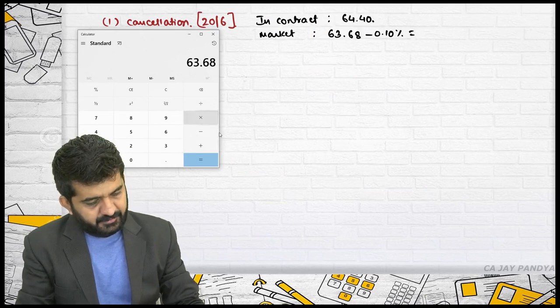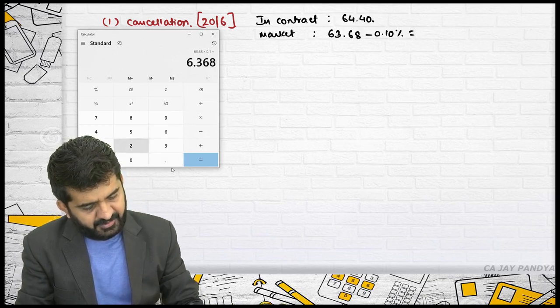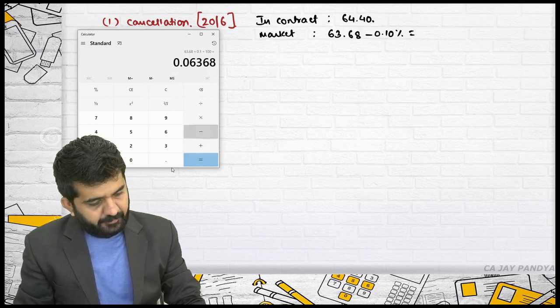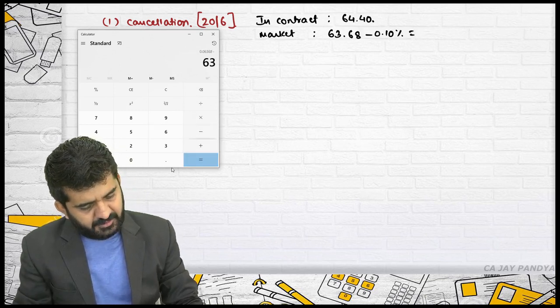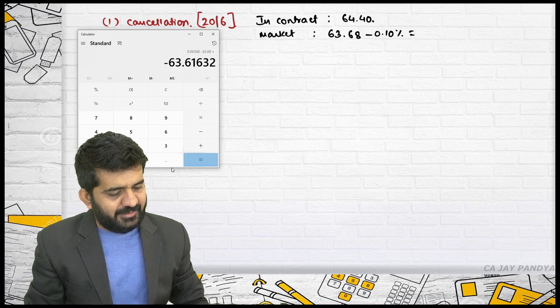63.68 multiplied by 0.10 divided by 100, minus from 63.68, it is 63.6163.